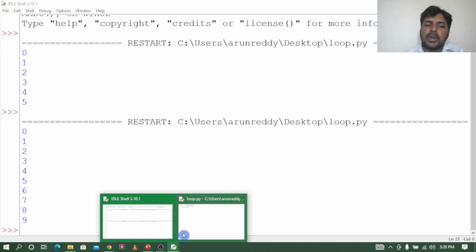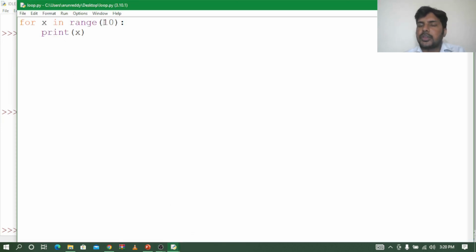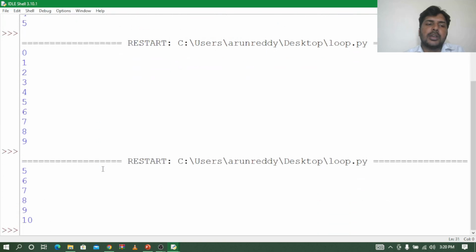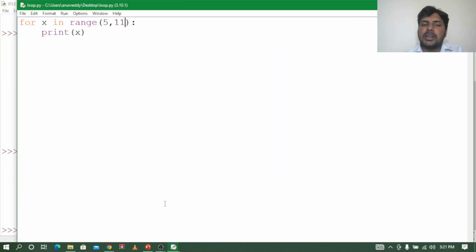For example, now I want to print from 5 to 10, sorry, 5 to 9. So I'll just say 5 comma 10. Suppose I want to print 5 to 10, I will say 5 comma 11. Let me save, let me run, and you can see here 5, 6, 7, 8, 9, 10. Nice, right? So you can give the starting number and last number. By using range in the for loop we can avoid increment and decrement, like I plus 1 or I minus 1.